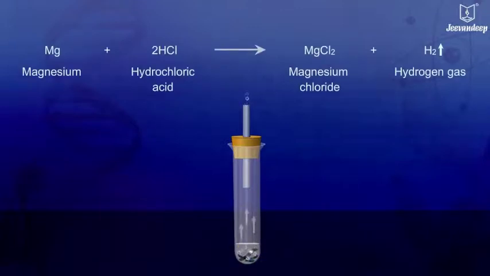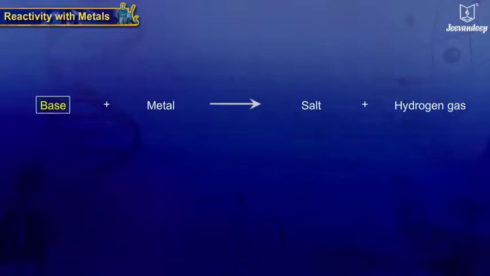This activity can be represented by the following equation, where magnesium reacts with hydrochloric acid to give its salt magnesium chloride and evolve hydrogen gas. Bases react with active metals to form salt with the liberation of hydrogen gas.